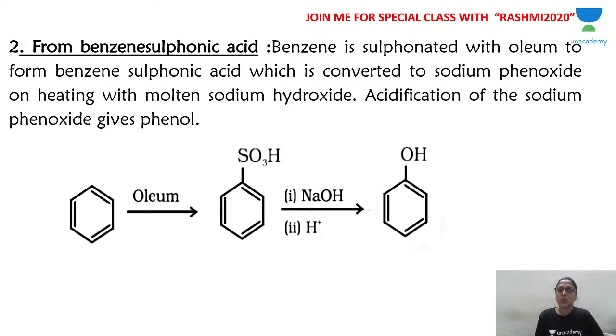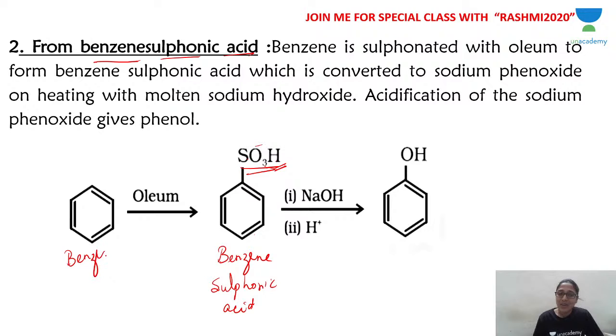Okay, let's go to the second method of preparation, from benzene sulfonic acid. The SO3H group is sulfonic acid. When you dissolve benzene sulfonic acid, you get SO3 minus and H plus, so acidic hydrogen. Now how do you get benzene sulfonic acid? By reaction of benzene with oleum, H2S2O7. When benzene reacts with oleum, you get benzene sulfonic acid.